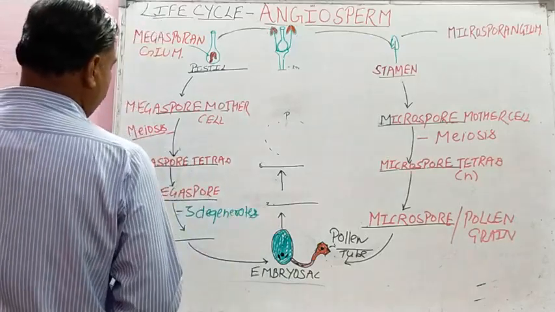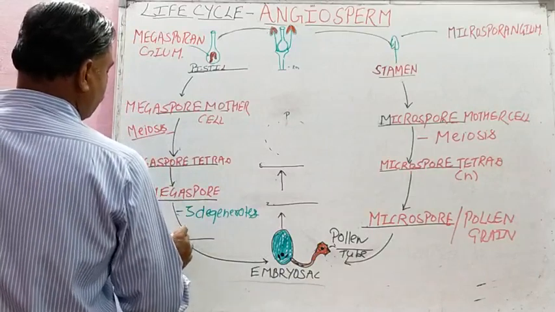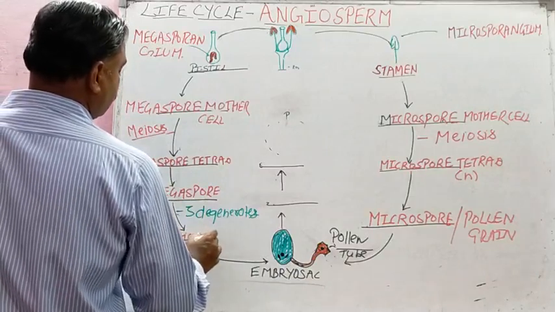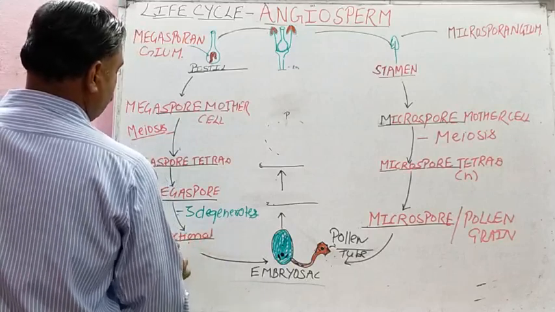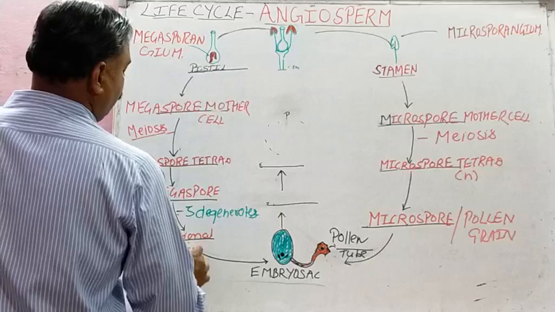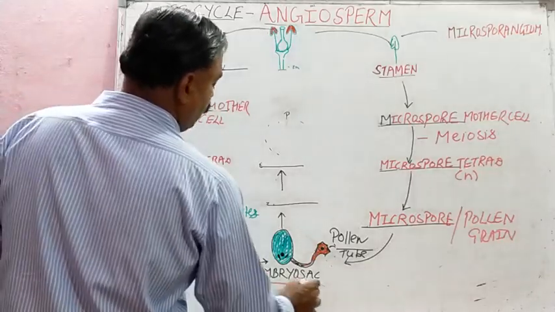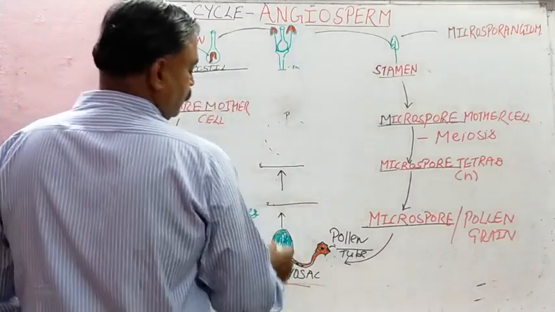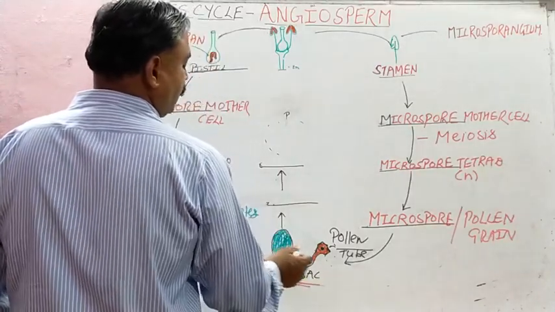And there is only one functional megaspore, and that will ultimately develop embryo sac or female gametophyte. In this double fertilization will occur.